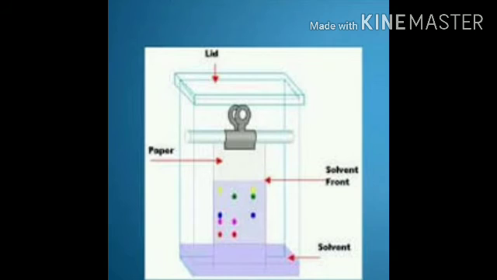The filter paper acts as the stationary phase while the solvent acts as the mobile phase. As the solvent rises on the paper, it takes along with it the constituent substances of the mixture. The component of the mixture which is more soluble rises faster, and we will see spots on the filter paper, each indicating a component of the mixture. The paper is then removed and dried.